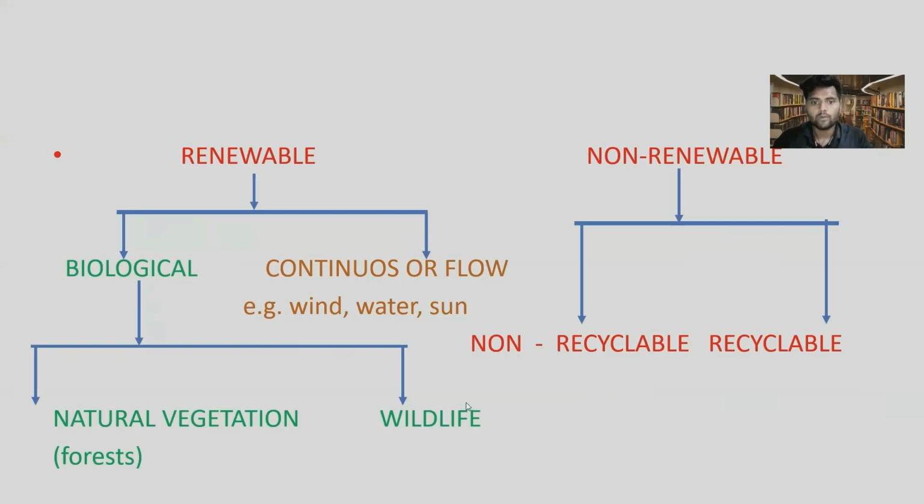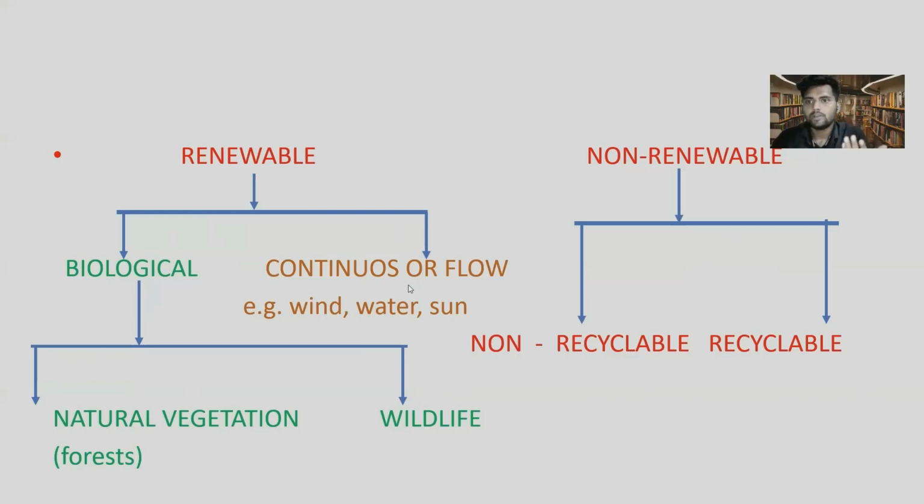The same follows for our wildlife too. We use wildlife as a resource for many purposes, for getting leather, wool, transportation, and they are living things, so they come under biological. And wildlife or animals can be renewed or reproduced by the process of reproduction, so they come under renewable biological resources. The second type of renewable resources is continuous or flow.